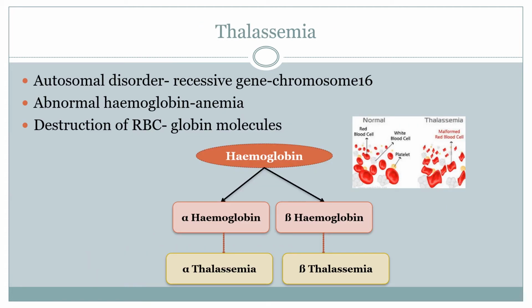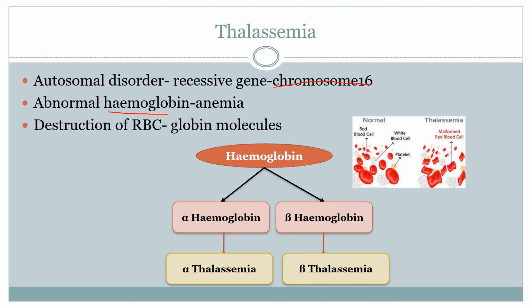Next is thalassemia. It is an autosomal disorder due to the presence of the recessive gene which is present on chromosome number 16. And what happens in case of thalassemia is abnormal hemoglobin is produced.